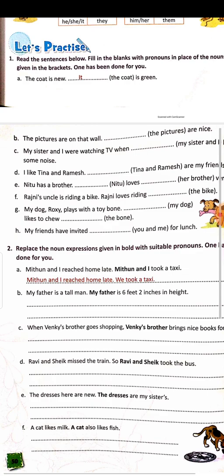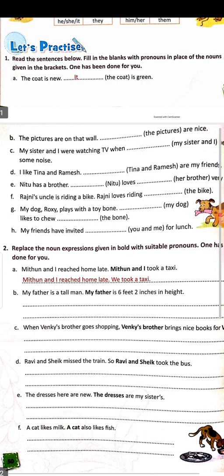Replace the noun expressions given in bold with suitable pronouns. One has been done for you. Mithun and I reached home late. Mithun and I took a taxi. So I is included, that means it will become we. Mithun and I reached home late. We took a taxi.